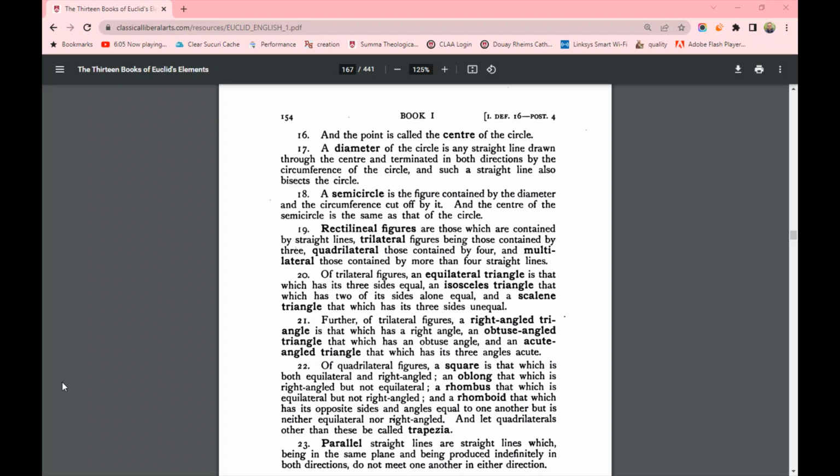If the line is straight and extends from one side through the center to the other side, that line going across the center of the circle is called the diameter. So, two important vocabulary words, radius and diameter.